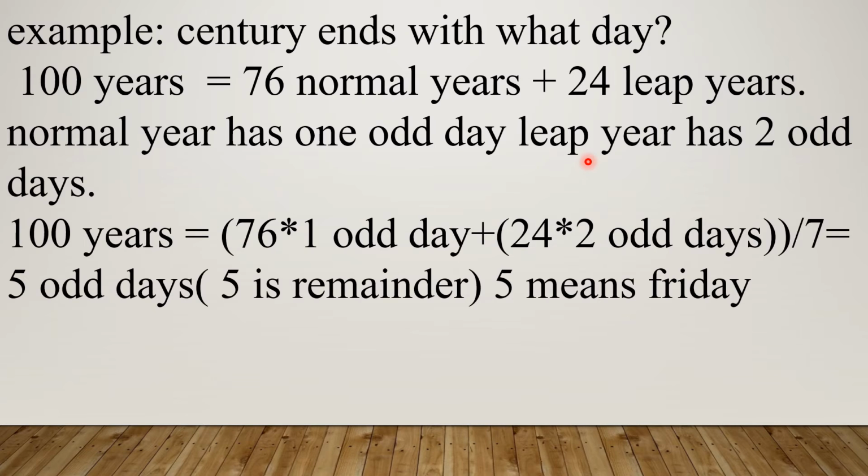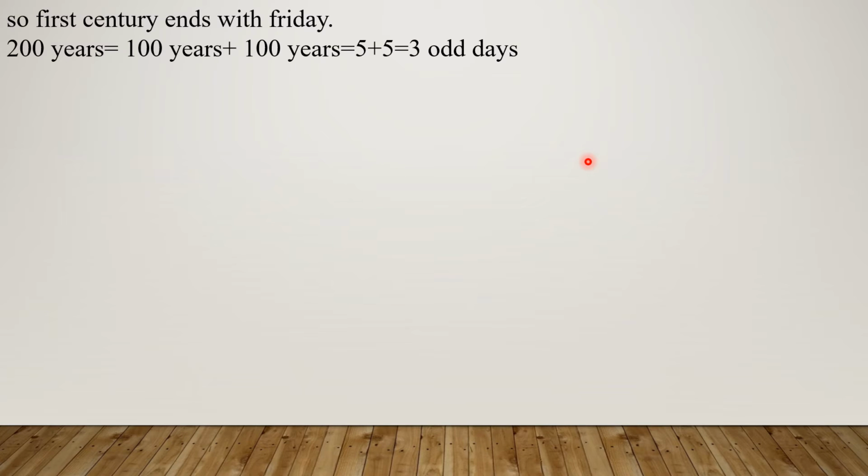If 200 years are there, we can split into 100 years plus 100 years. For 100 years, there are 5 odd days. For another 100 years, 5 odd days. So total 10 days. How do we convert the 10 days into odd days? Divide by 7, we get remainder 3. This remainder is called odd days. So 200 years has 3 odd days, so 200 years ends with Wednesday.